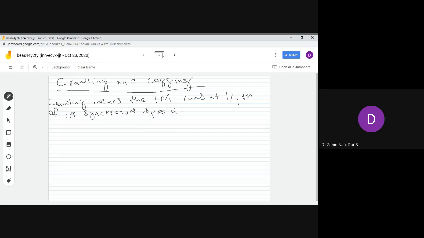Okay, so the phenomenon of crawling suggests that when the induction motor runs at 1/7 of its synchronous speed, that phenomenon is called crawling. So why is this crawling? What is the reason for the induction motor to crawl? Can anyone tell me why it crawls? Why it runs at 1/7 of the speed?